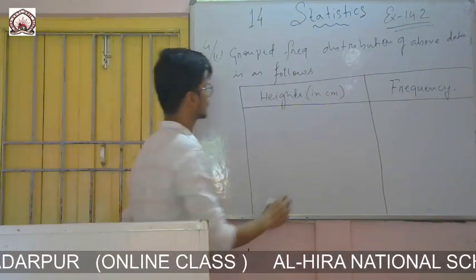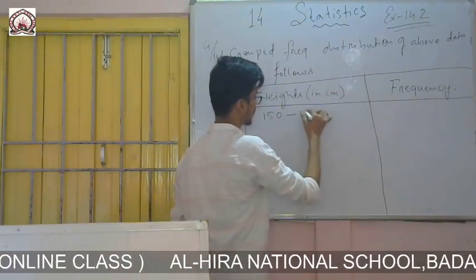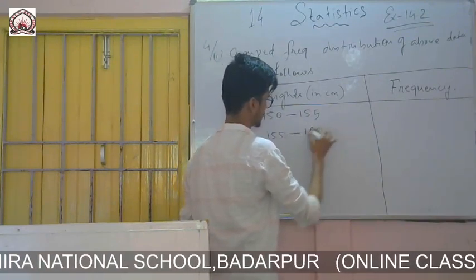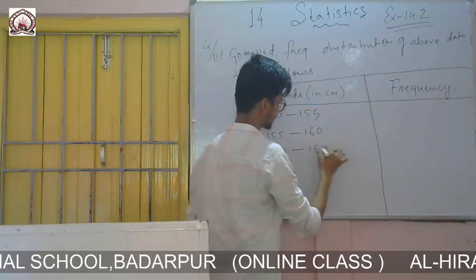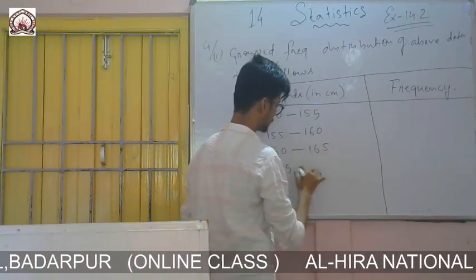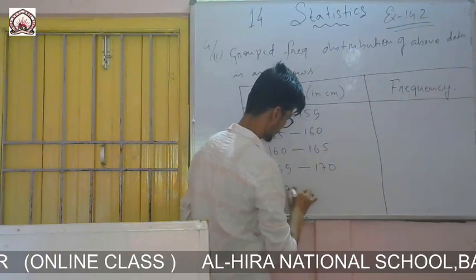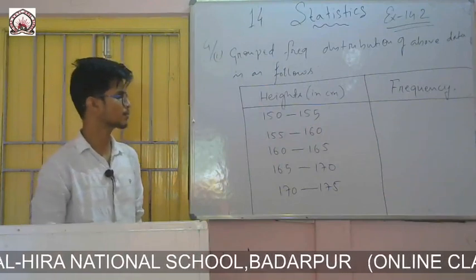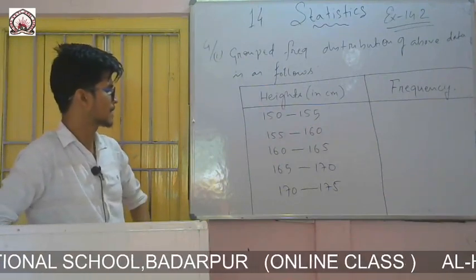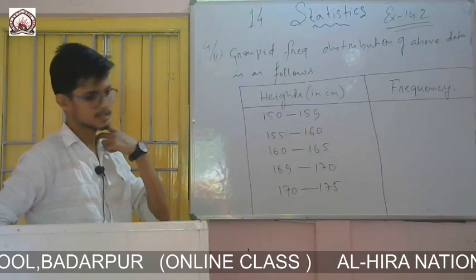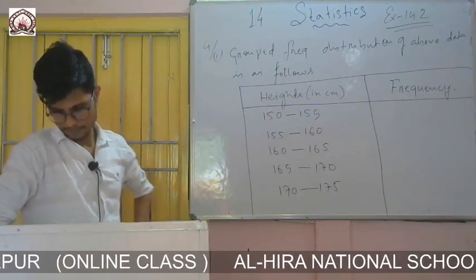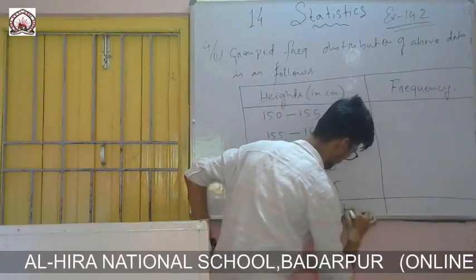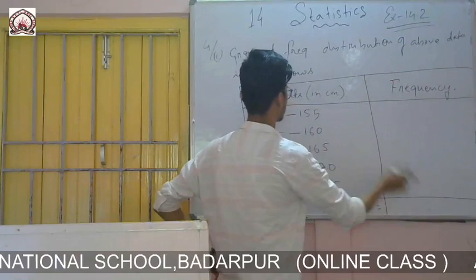That means up to 175 we have to go. 150 to 155, 155 to 160, 160 to 165, 165 to 170, 170 to 175. And the last column will be the total.